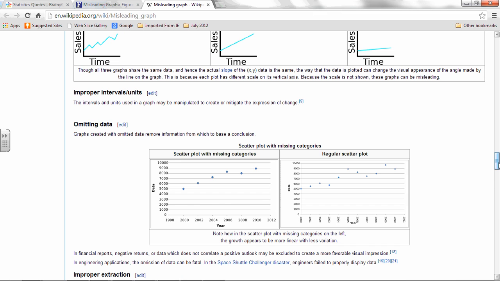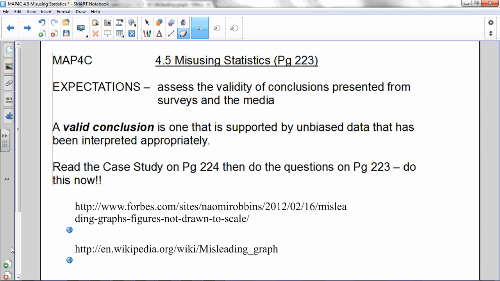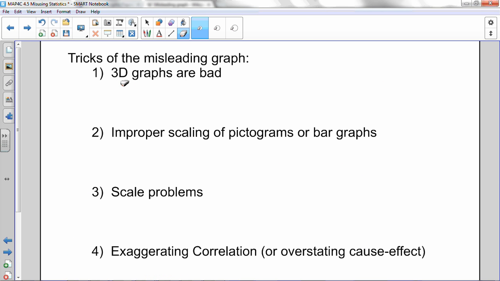So let's just sum up our discussion here. I've been talking for too long anyway, so let's go back to the note and finish up. "3D graphs are bad. They're just bad."